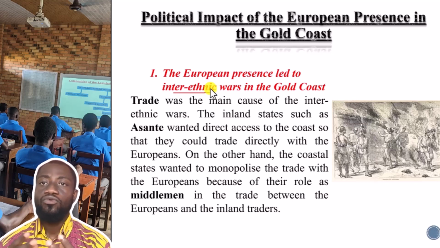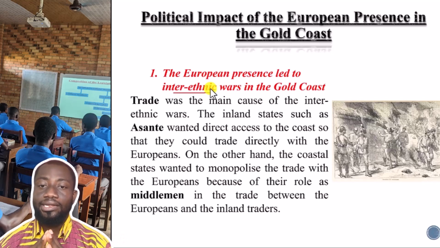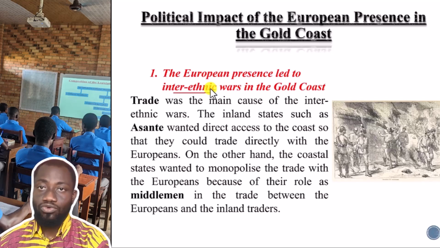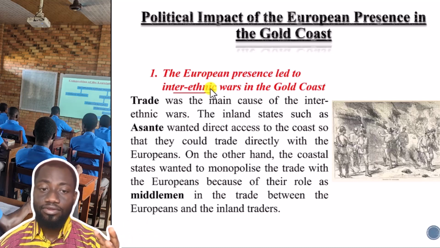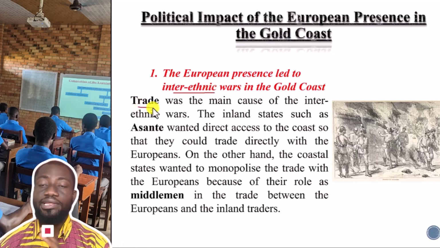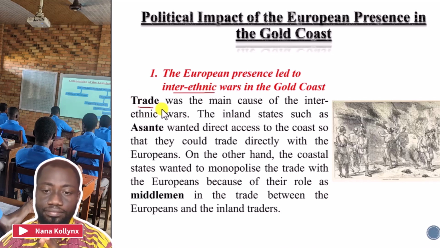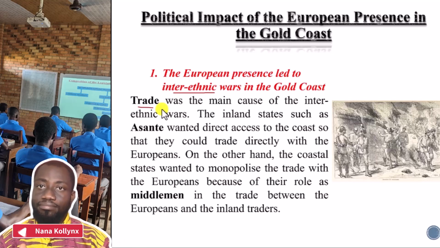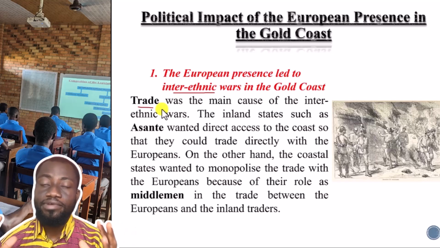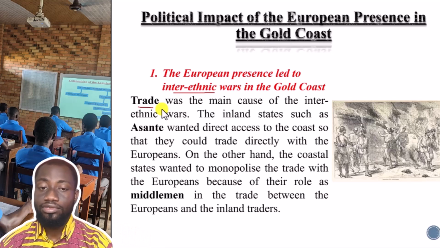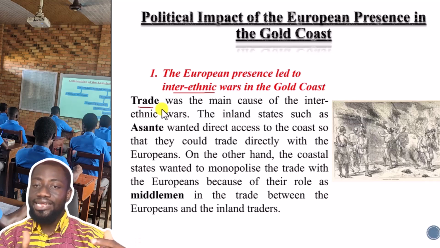Now, why would the presence of the Europeans along the coast lead to interethnic wars? The reason mainly was because of trade. Trade was the main cause of the ethnic wars. Now, why would trade become a problem? Bear in mind that the major reason for the coming of the Europeans to the Gold Coast was to trade.